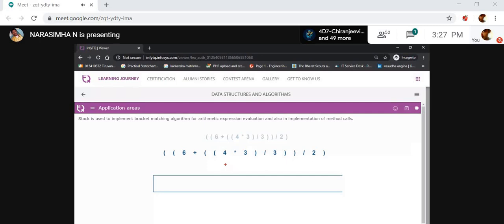This is the top. Initially, it represents -1. Whenever you are inserting data, it increments the value by 1. Top is incremented by 1.